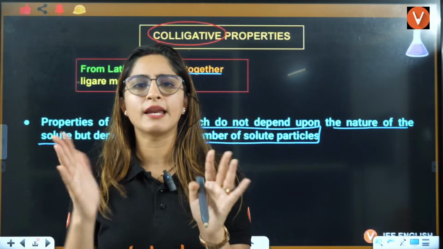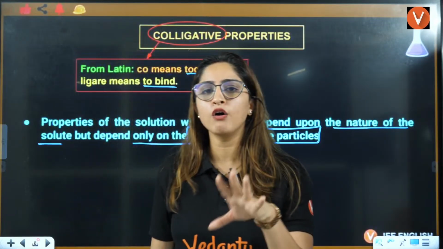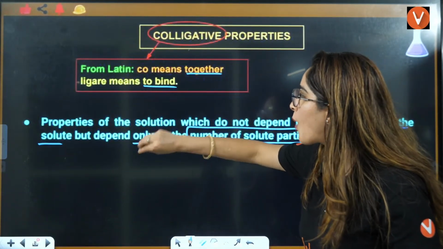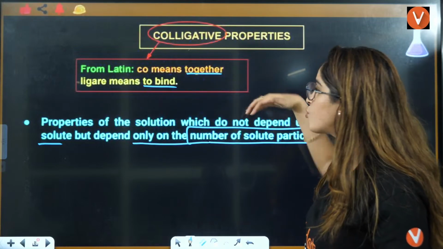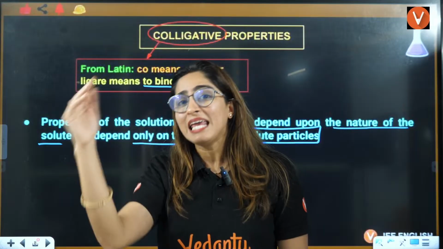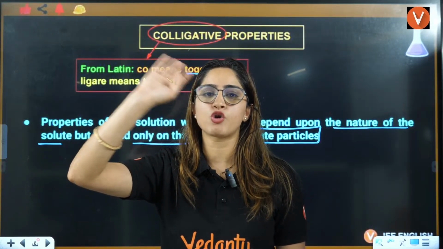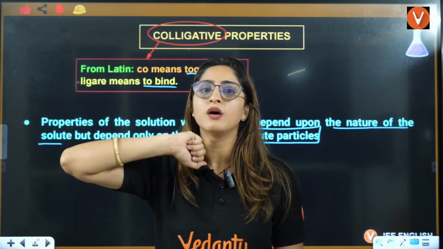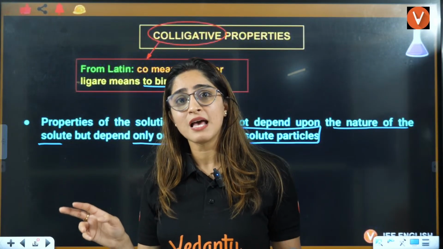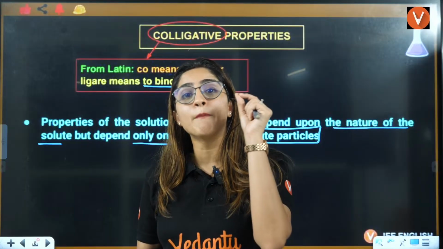I'll tell you that in the next lecture. But till now, just understand that colligative properties are properties of a solution which do not depend on the nature of the solute. Even if the solute is salt or sugar or anything else, if it is solid particles, it only depends on the amount of solute.